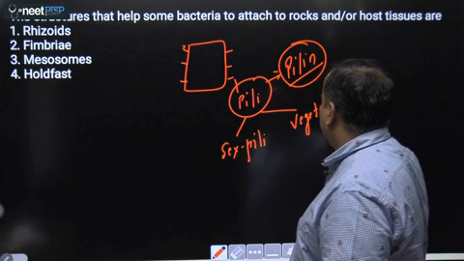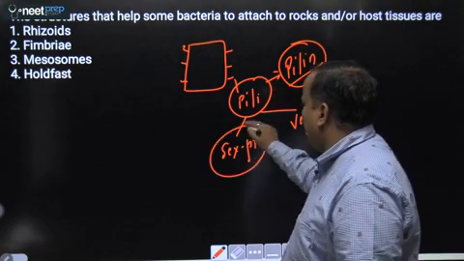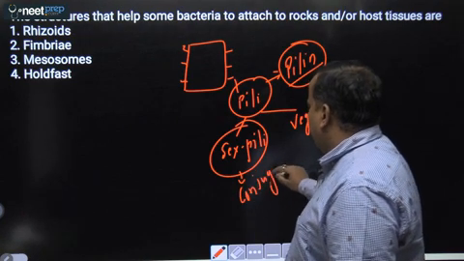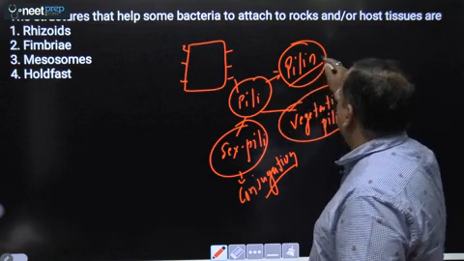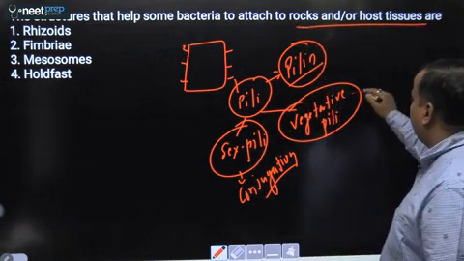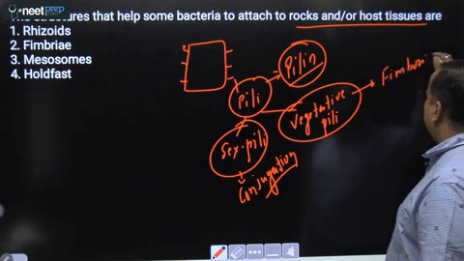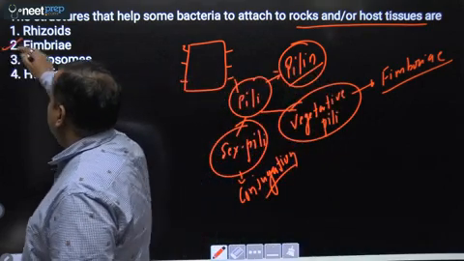vegetative pili. Sex pili help in bacterial conjugation by forming a conjugation tube, and vegetative pili help in attachment to rock or to host tissue, and vegetative pili are also known as fimbriae. So answer will be second, that is fimbriae.